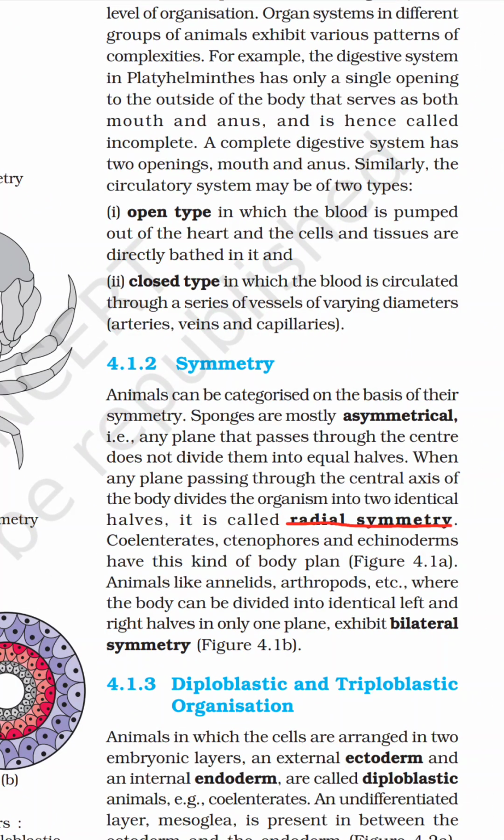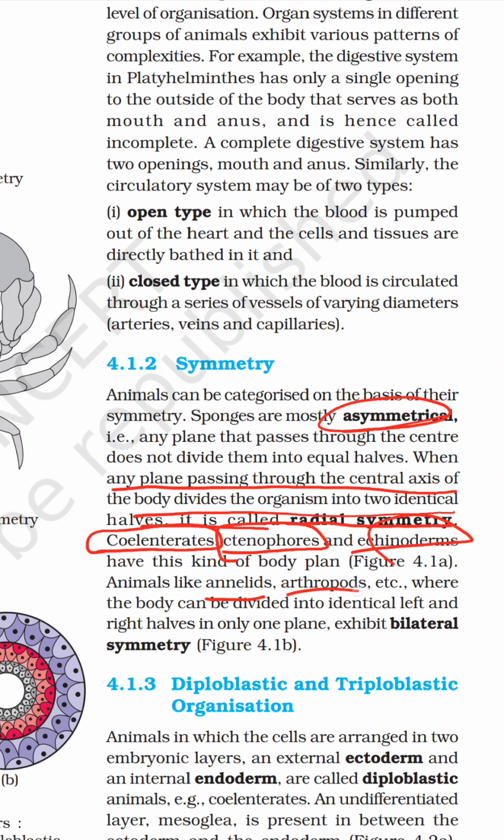Radial symmetry is when any plane passing through the center of the axis divides the body into two identical halves. Radial symmetry can be seen in coelenterates, ctenophores, and echinoderms.